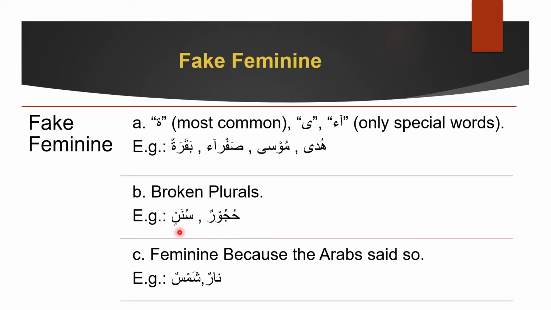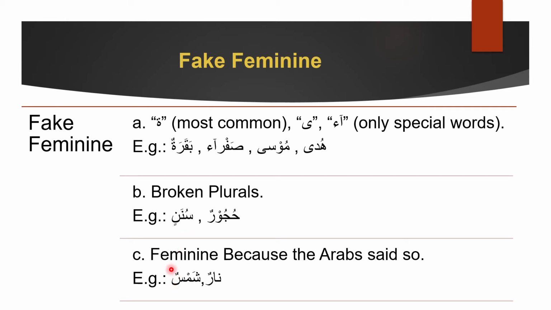Hujurun, sunanin. These words are clearly broken plural because hujurun means rocks. It's plural and it's non-human, so definitely a non-human broken plural, so definitely it's feminine, and most specifically fake feminine. Next is sunanin, legacies. Again, this is an idea. This is not a person. We can't really have a gender here. So this one is also fake feminine, and singular and feminine. It's broken plural and it's fake feminine.